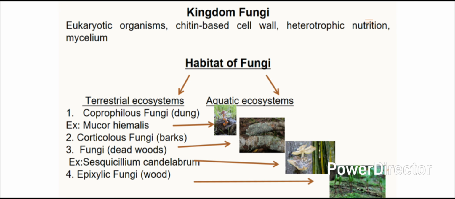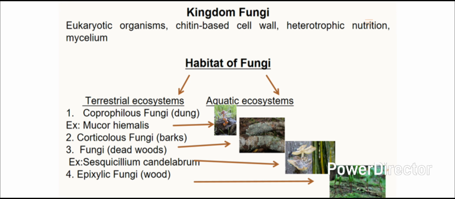Now, coming back to kingdom fungi. Kingdom fungi, part of the five kingdom classification system proposed by R.H. Whittaker, includes eukaryotic organisms with a chitin-based cell wall, heterotrophic nutrition, and a filamentous body structure called mycelium.